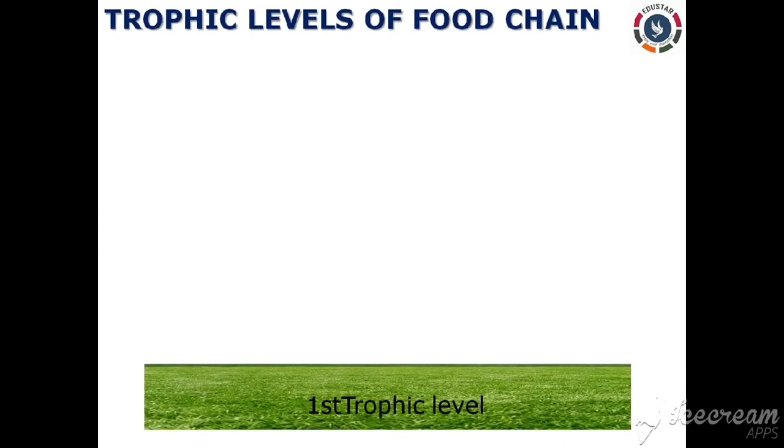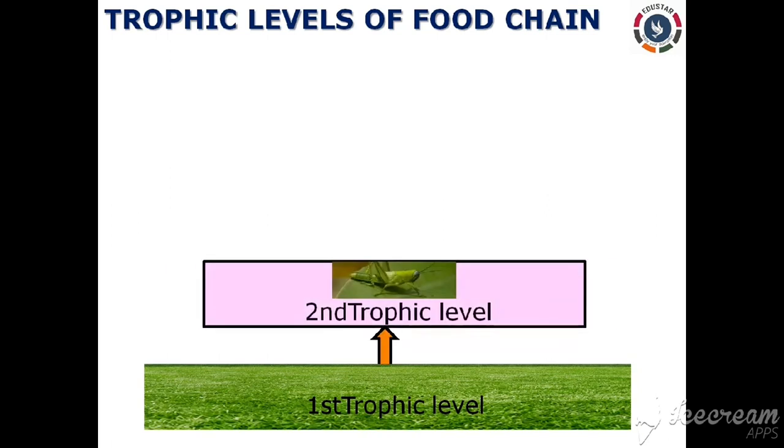So first, the trophic level, right? The producers are the base of the food chain. These producers trap solar energy and prepare food from inorganic materials, right? So these form the first trophic level, which includes green plants in the terrestrial food chain as well. Next, the second trophic level. The animals which feed on the plants, that is herbivores, form the second trophic level. It includes animals such as grasshopper, rabbit, deer and all.